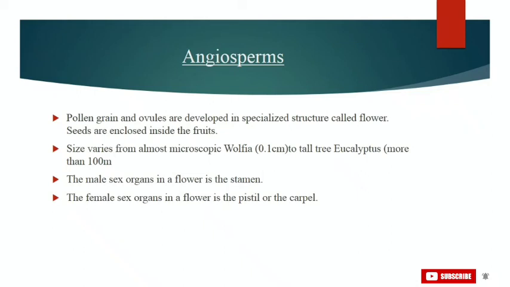There are about 250,000 species of angiosperms in nature, and they evolved about 130 to 160 million years ago.